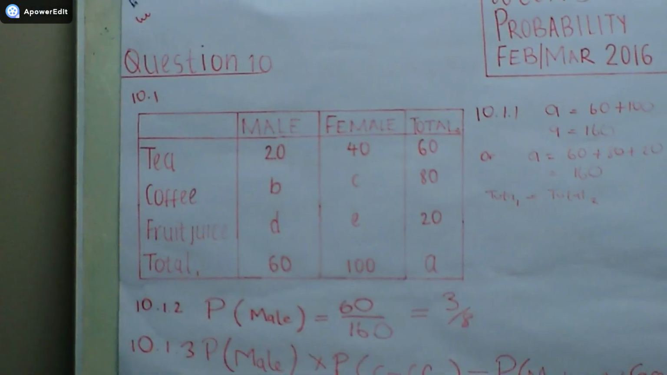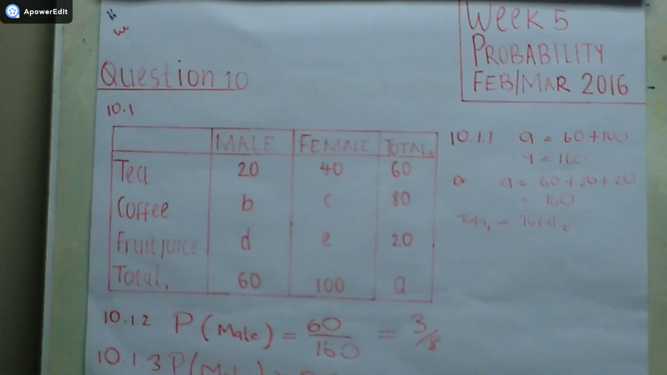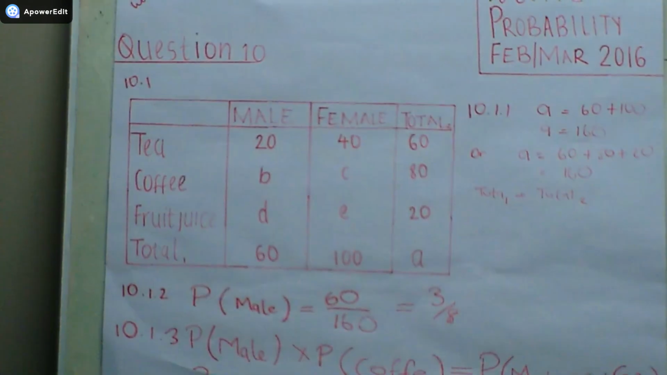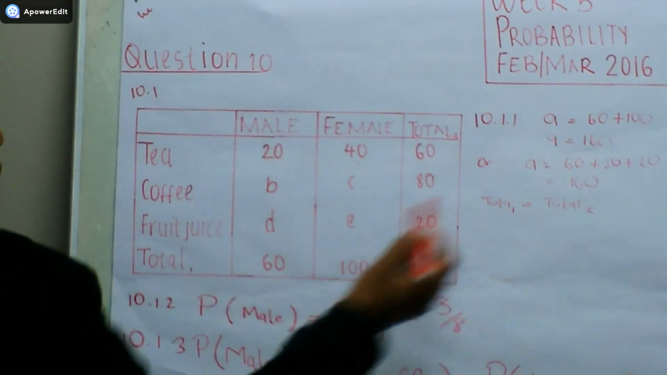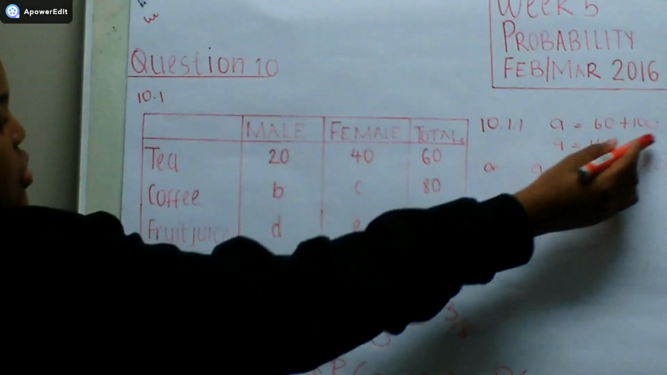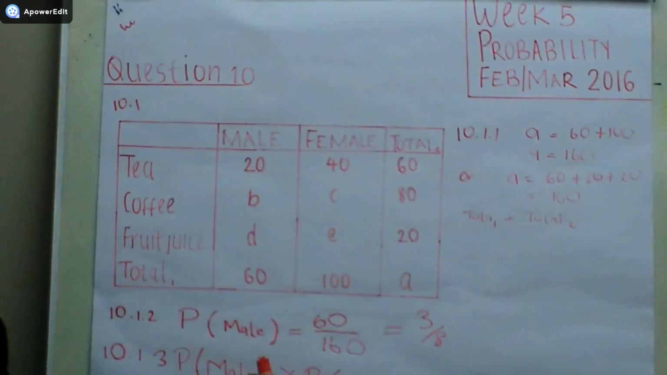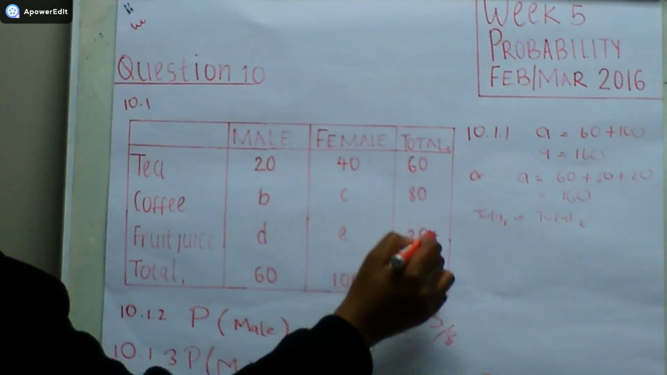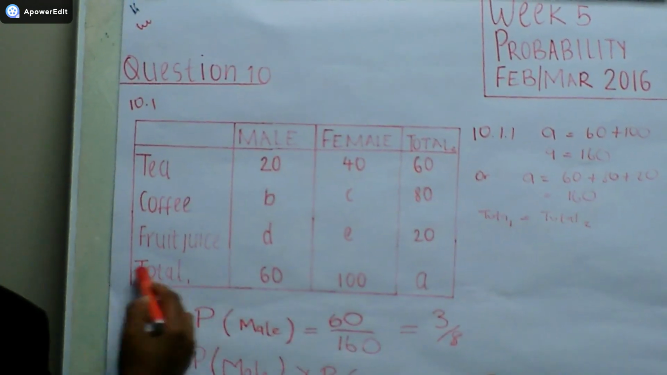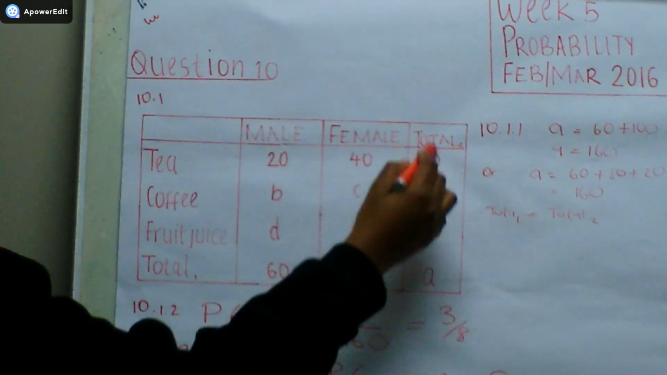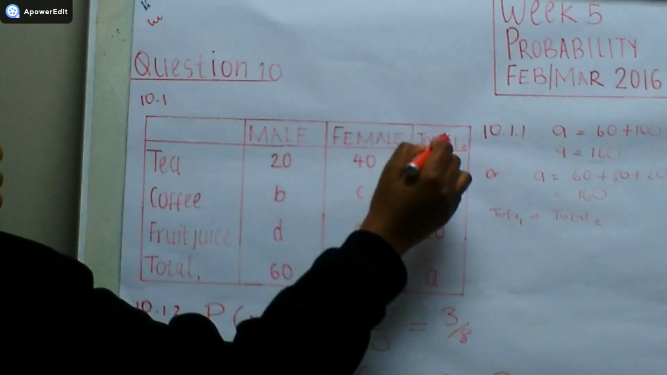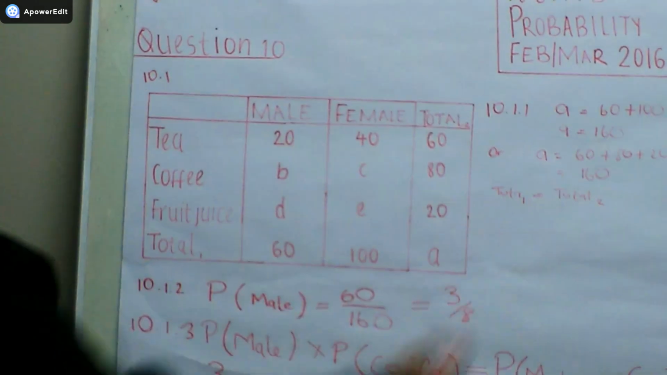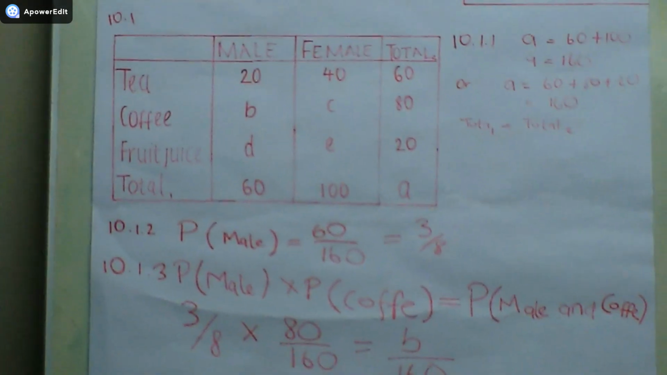10.1.1 is asking us to find the value of A, and the value of A is in the intersection of the totals. You can either add the 60 and 100, or add on the vertical side, which is 60 plus 80 plus 20, and then you get your value of A. The totals on both sides are equal, so you get your answer as 160.